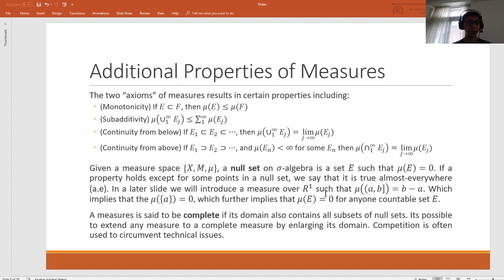In later slides, we will introduce something known as the Lebesgue measure. Since the Lebesgue measure of any individual point is 0, using this measure space, we can ignore inconsistencies on sets of measure 0. For example, we can say that the function y equal to the absolute value of x is differentiable almost everywhere with respect to the Lebesgue measure, which in most real-life applications is just as useful as being differentiable everywhere.